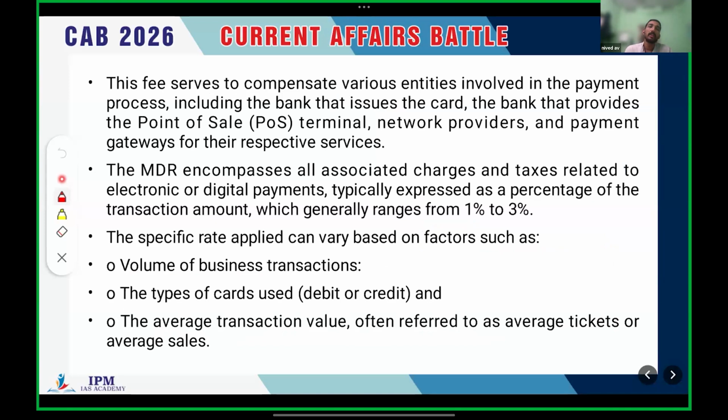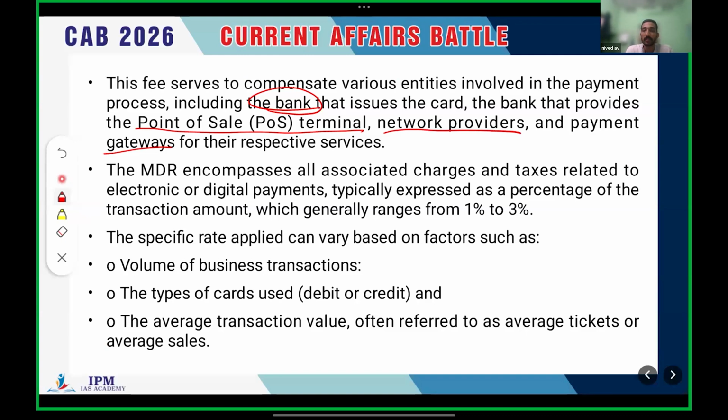So this fee is to compensate various entities involved in the payment process. I already told you: the bank that issues the card or the account in which we are using UPI, and the point of sale machines, which the bank also provides, and also the network providers, intermediaries, gateways like Google Pay and PhonePe, etc. For this entire chain of service, the merchant has to pay a fee.